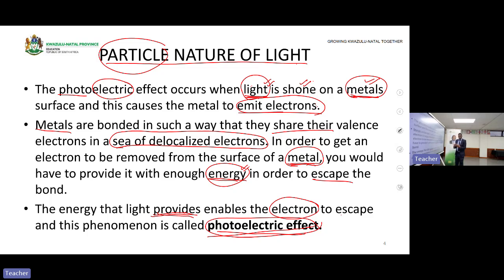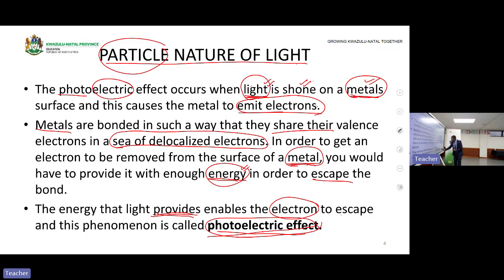In other words, it is a process whereby electrons are ejected from a metal surface, provided that the electron gains an energy that enables it to move out of the metal. Because the electron can gain energy that won't enable it to escape out of the metal.